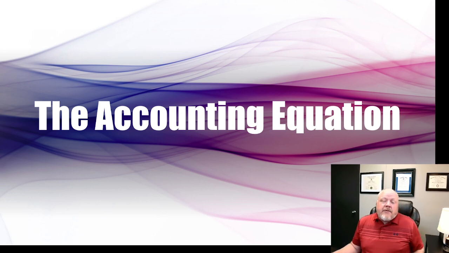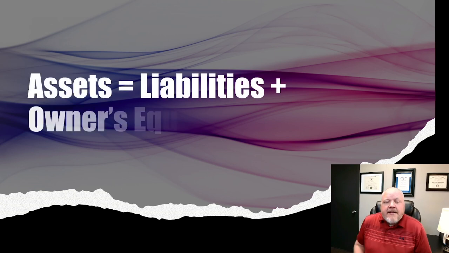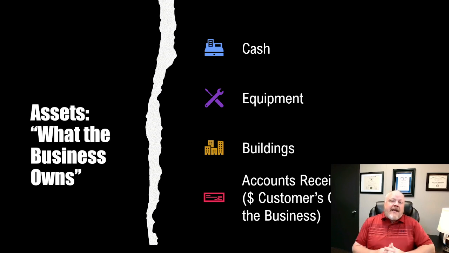In this first lesson, we're going to go over the accounting equation. The accounting equation is the most basic part of accounting. It is assets equals liabilities plus owner's equity. Now, those are probably new terms to you, and so just in case your instructor, or if you're taking this online, you're not sure what these are, let's talk about what assets are.